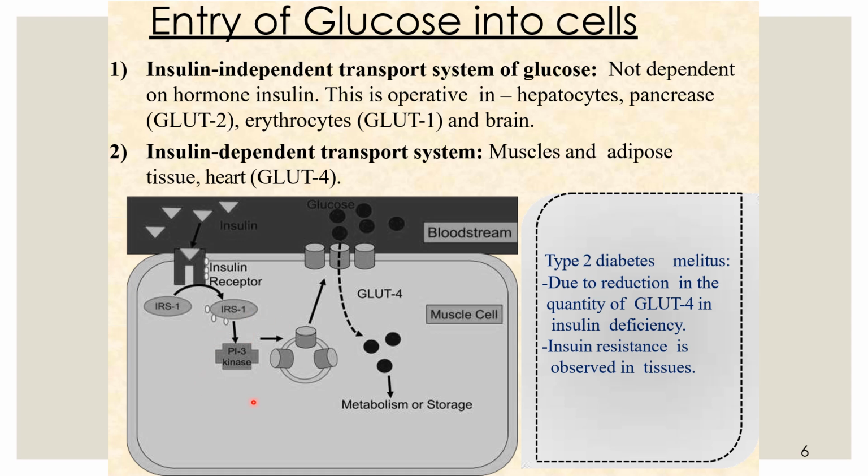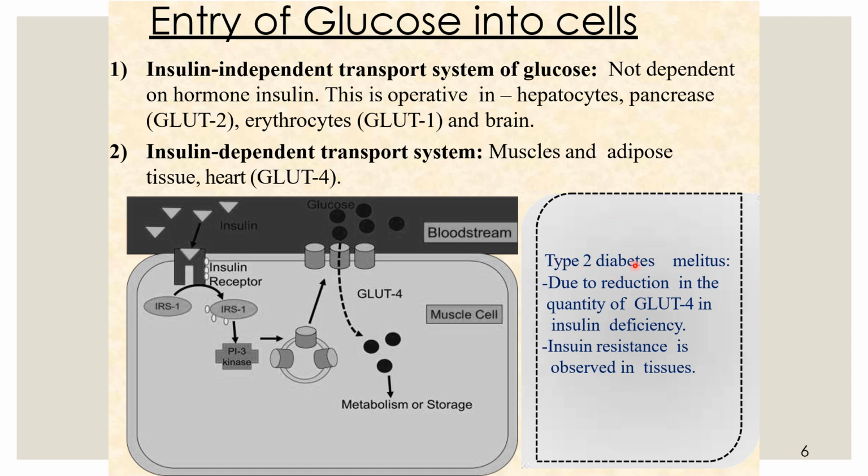Once these kinases get activated, they lead to the shifting of these intracellular GLUT4 receptors to be expressed onto the surface of these cells. And now cells are set to uptake the glucose via these channels. So this is how the mechanism operates. GLUT4 channels that uptake glucose are present on muscle, adipose and heart tissues.